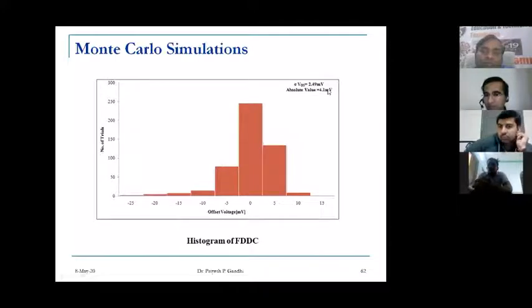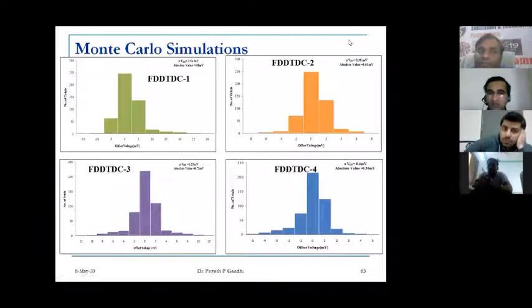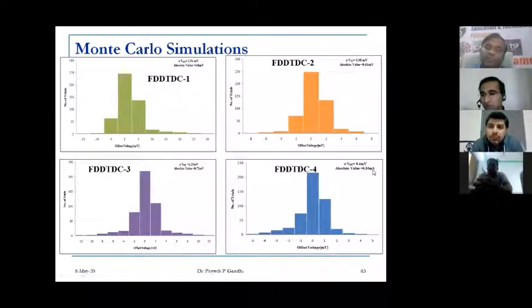That is the variation of offset voltage observed. Similarly, this is the histogram for all fully differential double tail dynamic comparators. If we go to the last, this FDDTDC4, the absolute value of offset voltage is 0.36 millivolt, and the variation, that is the sigma VOS,